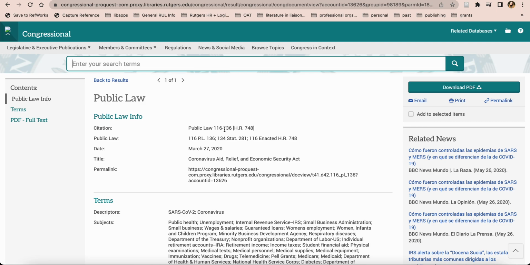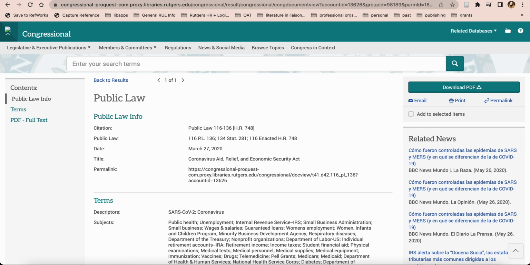So again, when we're looking at this, we're looking at the 116, which is a signifier for the 116th session of Congress, dash 136, which means it was the 136th law passed in that session of Congress. We can see the date it was passed. We see its title.